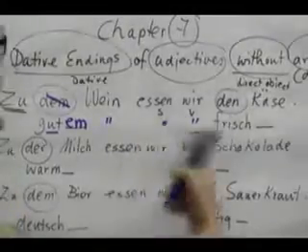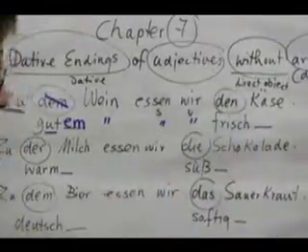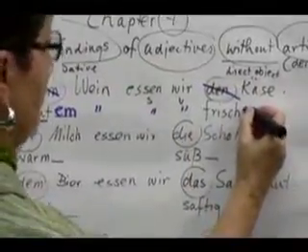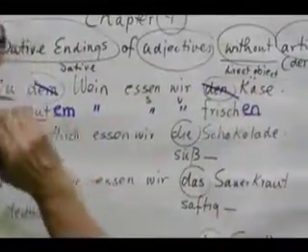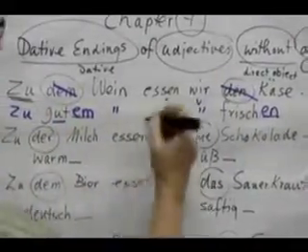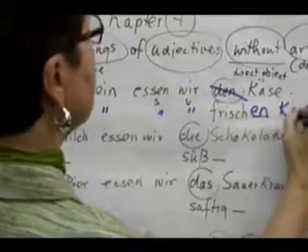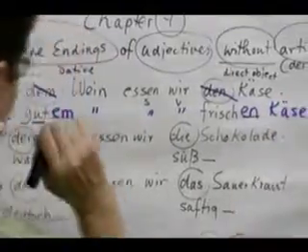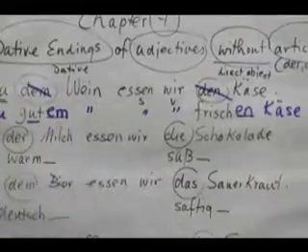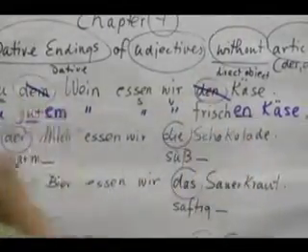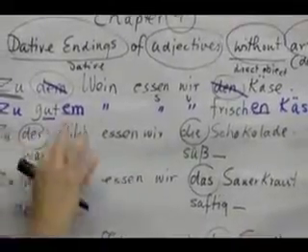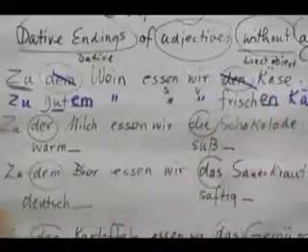Same thing happens here. We are not saying den Käse, we just say fresh cheese. So we don't need den anymore, but we need to borrow the ending of den, which is the en. So now the sentence says, zu gutem Wein essen wir frischen Käse. Alright, remember, borrow. Drop the den, but borrow the ending. And that gives us our sentence without articles. Zu gutem Wein essen wir frischen Käse.